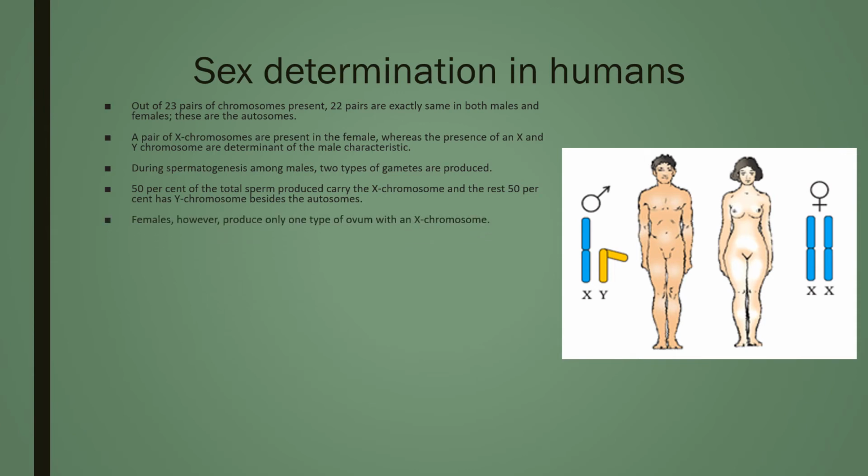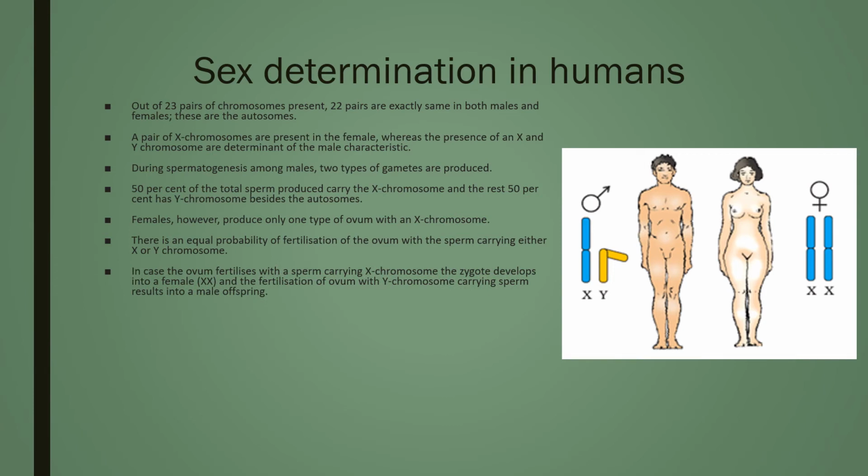Females, however, produce only one type of ovum with an X chromosome. There is an equal probability of fertilization of the ovum with the sperm carrying either X or Y chromosome. In case the ovum fertilizes with a sperm carrying X chromosome, the zygote develops into a female, and fertilization of ovum with Y chromosome carrying sperm results into a male offspring.